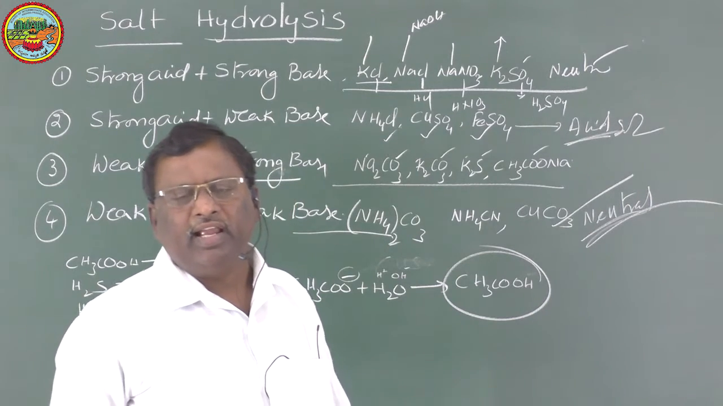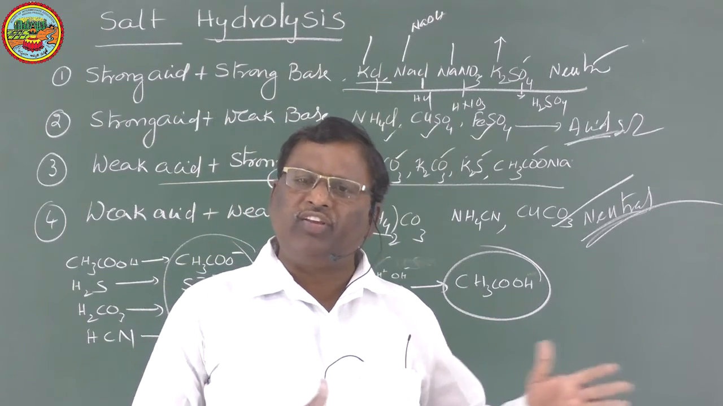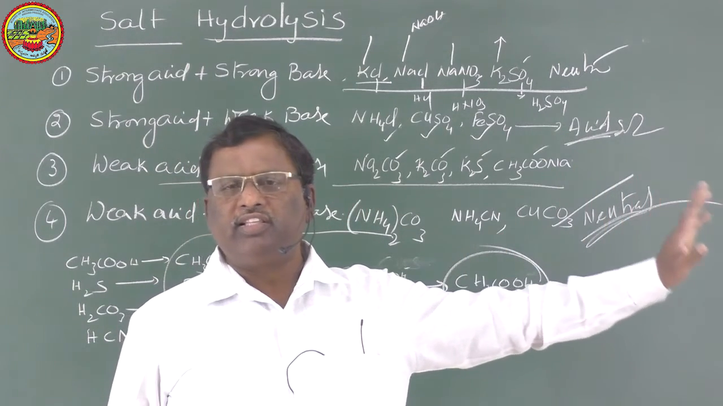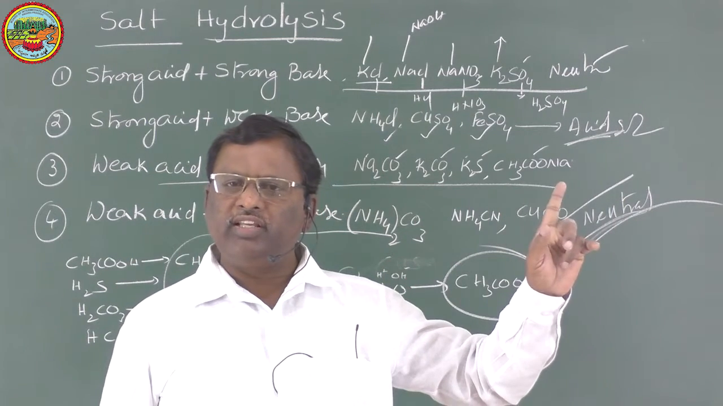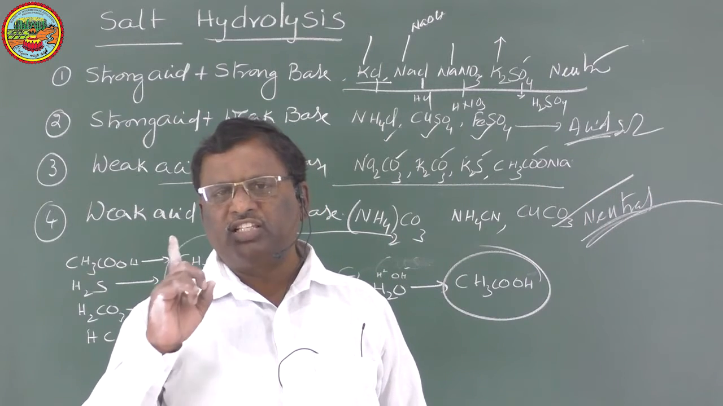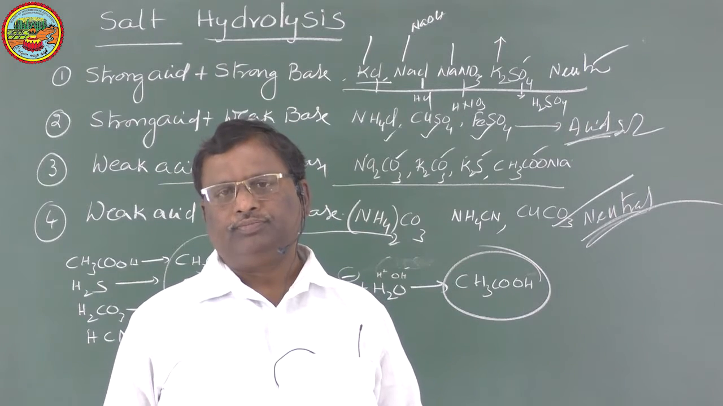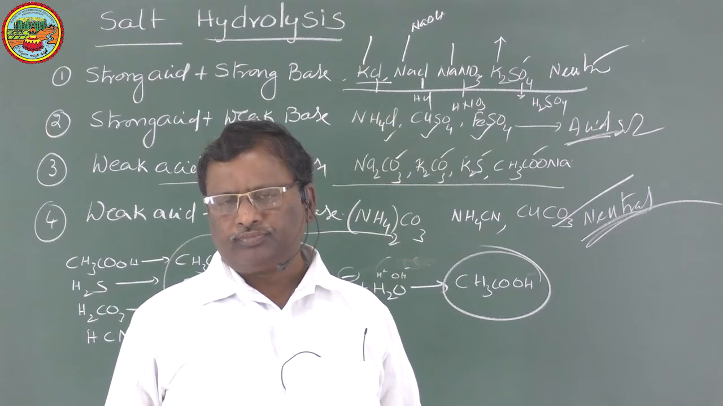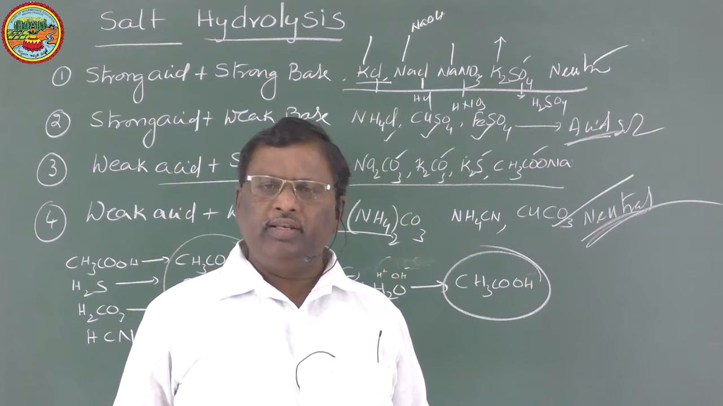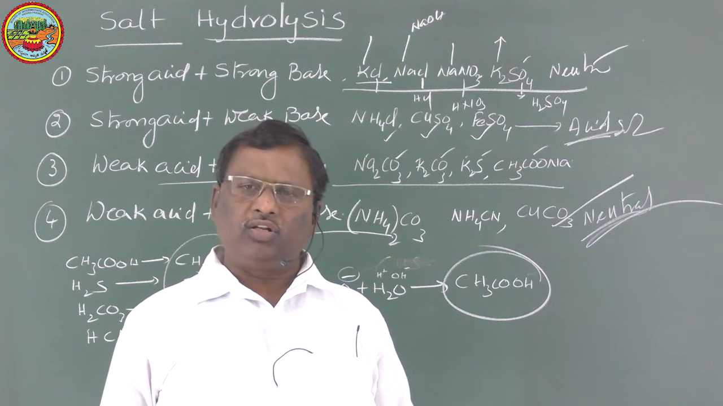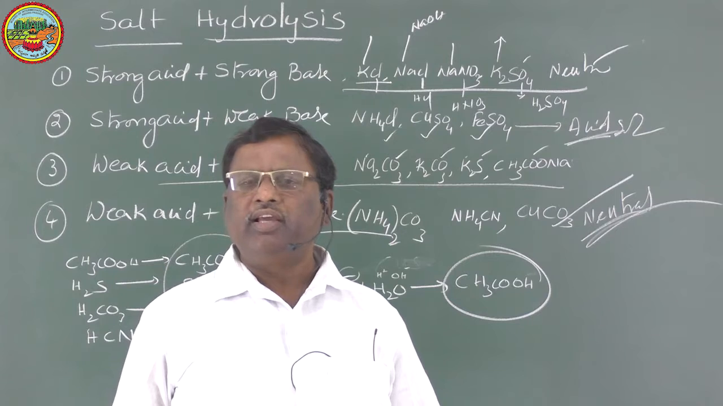So if the acid and base are both strong, or if the acid and base that form a salt are both weak, the salt solutions are neutral in nature. If a salt is from a strong acid and weak base, its solution is acidic in nature. If it is from a weak acid and strong base, the solution will be basic in nature. If the cation hydrolyzes water, it is acidic in nature. If the anion hydrolyzes water, it is basic in nature. This is salt hydrolysis.